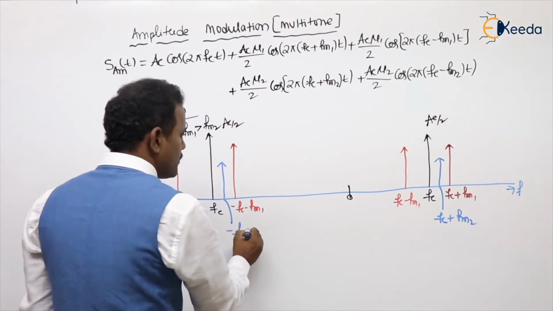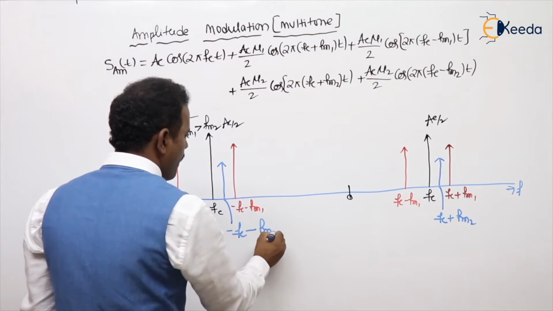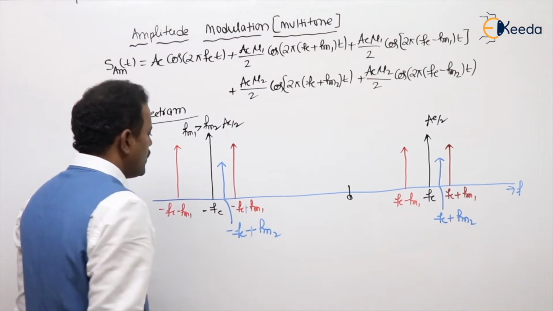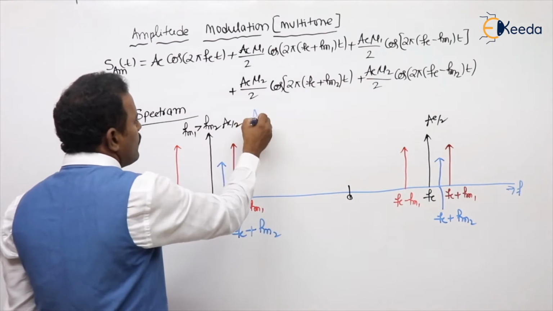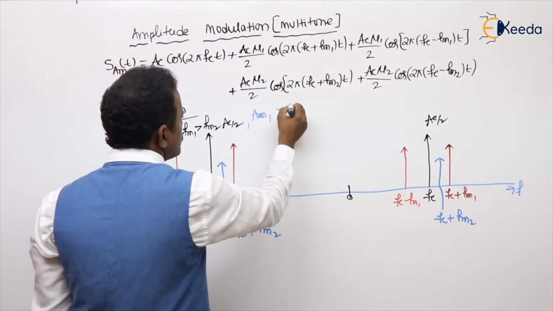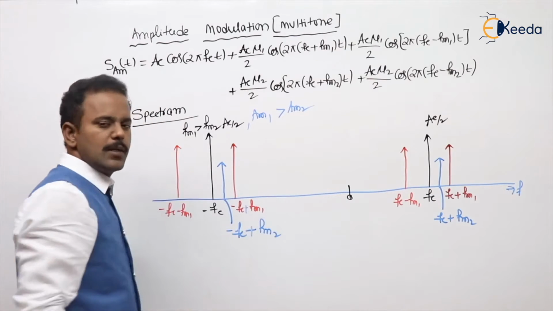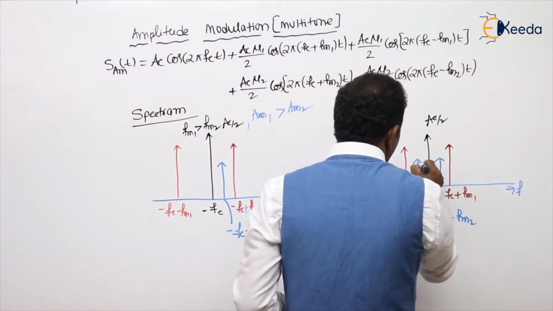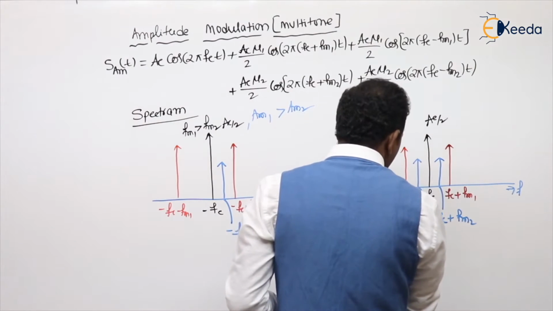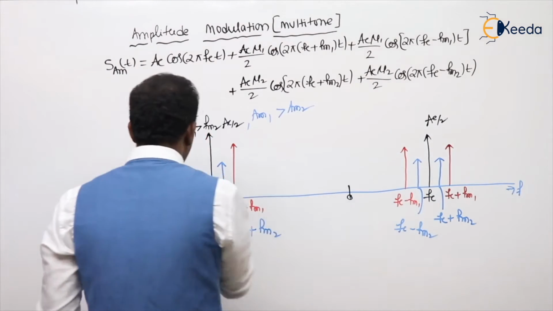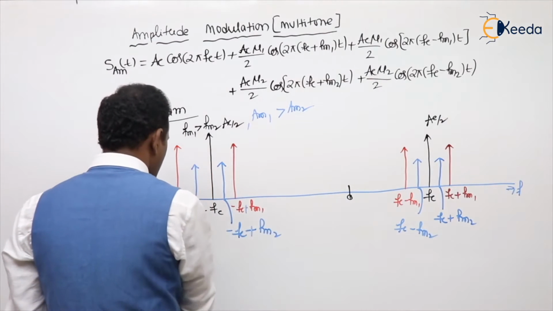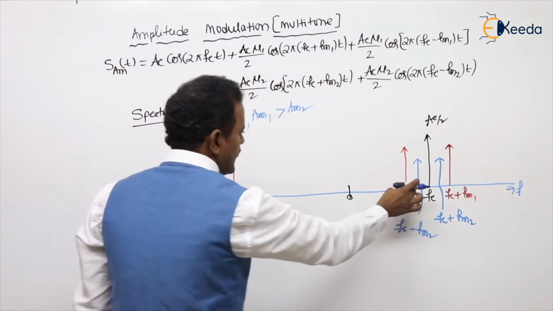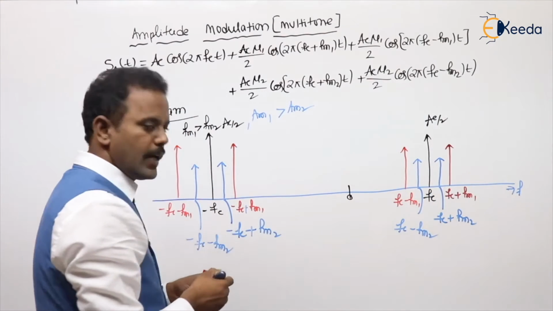You can also assume that Am1 is larger than Am2, or any assumption, and based on that you can write it. In a similar manner, we also have Fc minus Fm2, and minus Fc minus Fm2. Here, for this one, apply the negative sign.